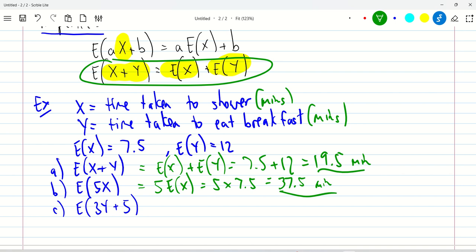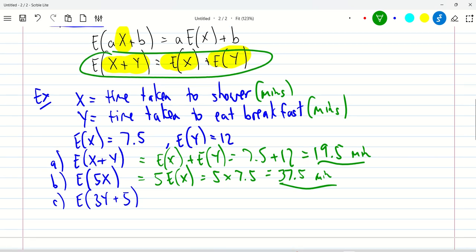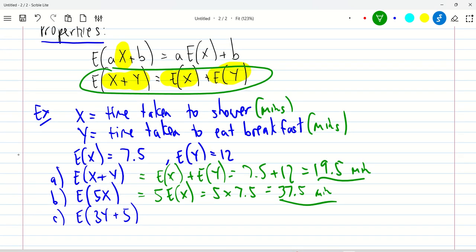And so again, that just makes sense, doesn't it? If it takes you 7.5 minutes to take a shower on average, then 5 showers will be 5 times that long. So it just makes sense. Now that you sort of see an example, hopefully those properties up here are making more sense.